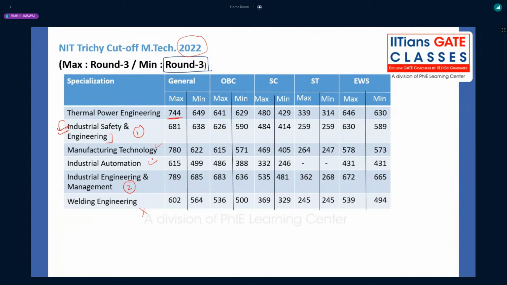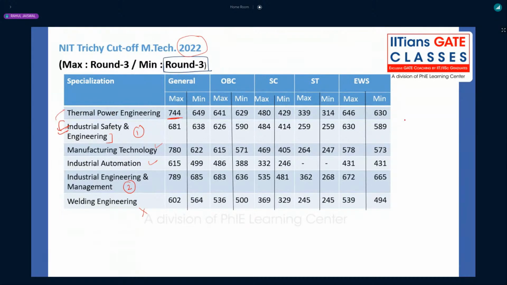years. That is also good because some companies have a direct MOU with industrial automation, and we have already seen one big automation lab opened in 2019. So yes, you can go for industrial safety engineering rather than thermal power engineering, I would say.